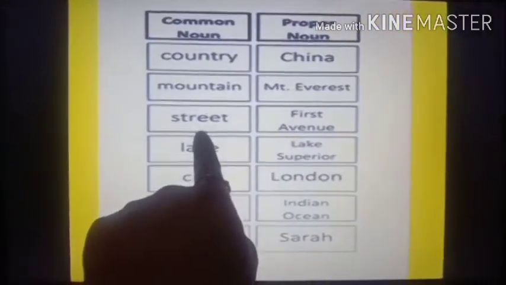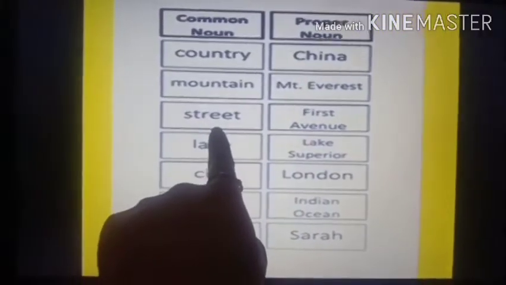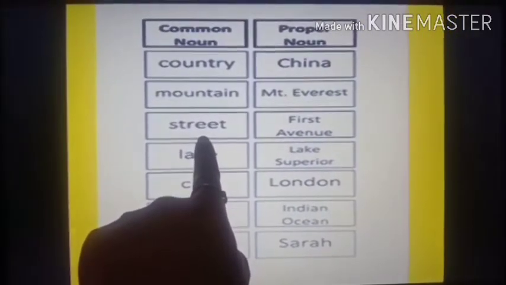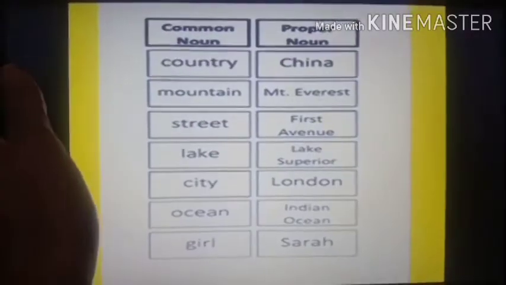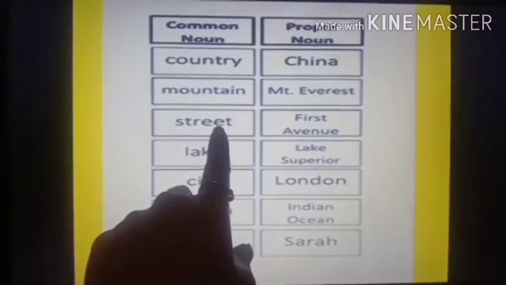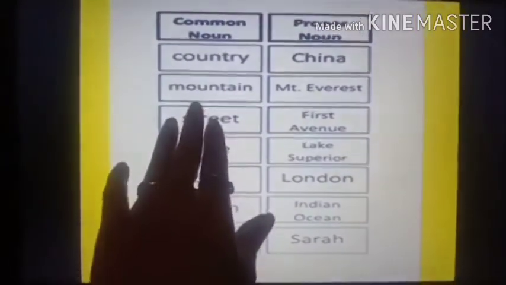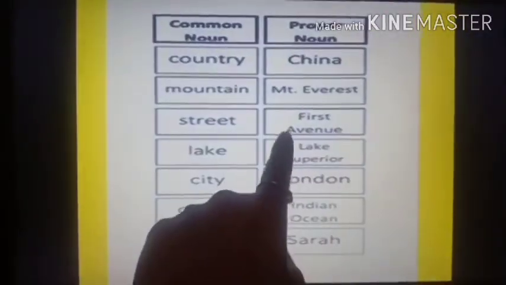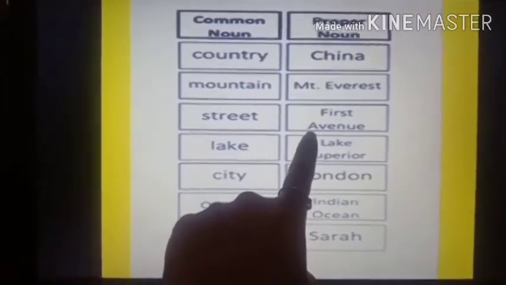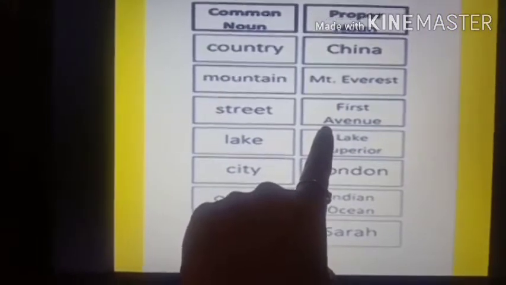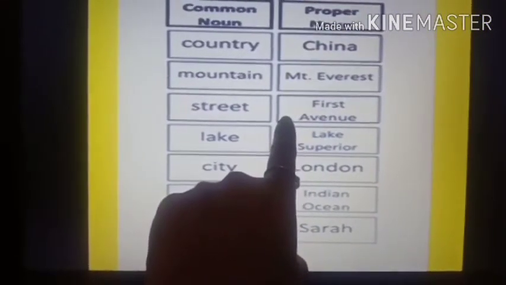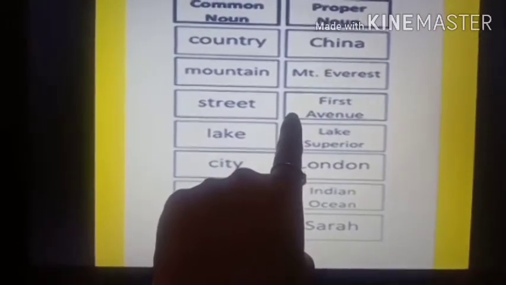Understood? Now see, this is street. So many streets are there. Streets means the roads and all, they are called street. Near your house also there are so many streets. So street is a common noun, because there are many streets. But if I give a name to the street, like First Avenue, the name of the street is First Avenue, so now this becomes a proper noun. Why? Because this is a name of a street.